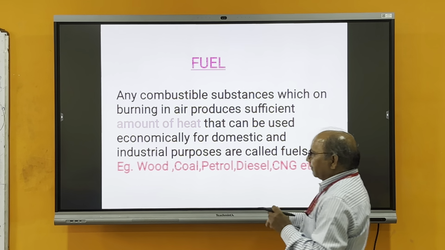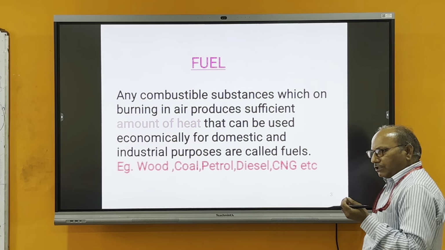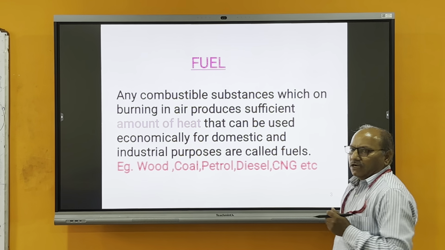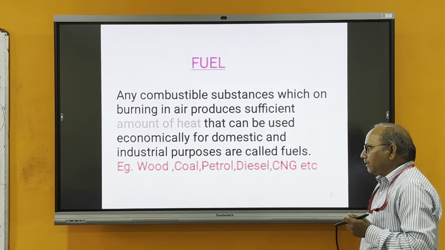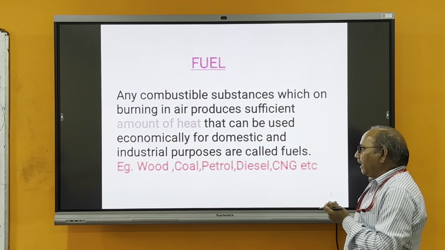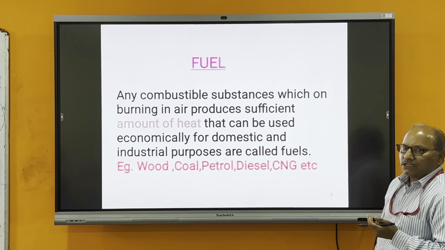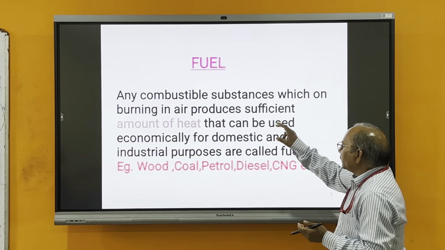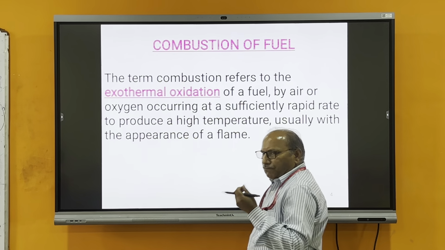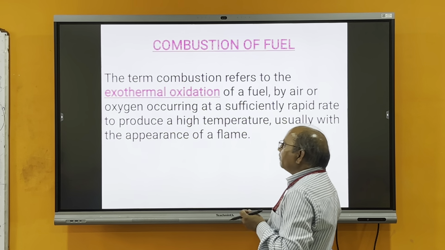Fuel may be in solid state, liquid state or gaseous state. In our day-to-day life, we use fuel as coal, petrol, diesel, CNG, in different states. How does fuel burn? It is basically the combustion of fuel.